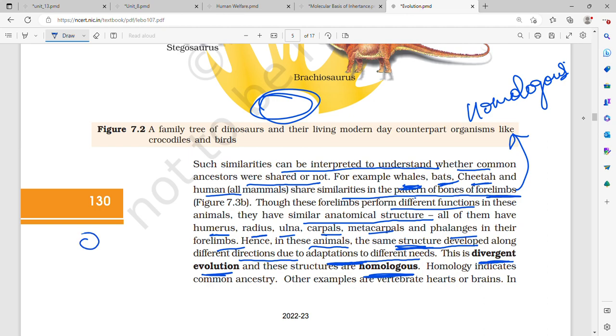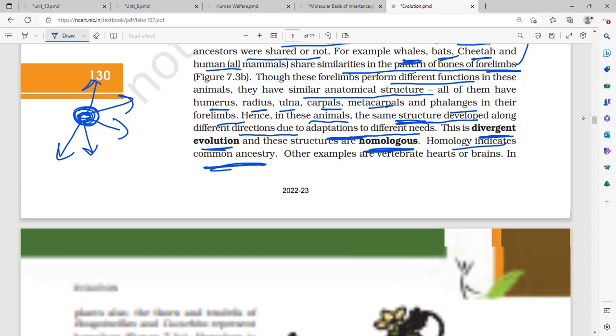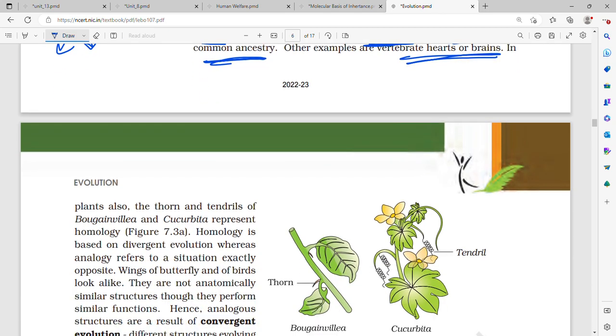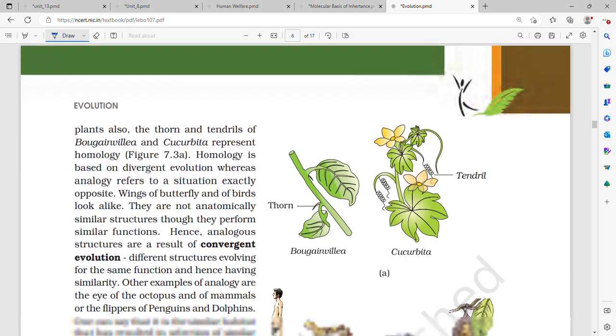What is divergent evolution? All of them have the same origin but are diverging and have different functions. That is called divergent evolution. Homology indicates common ancestry. It means similar origin, same ancestor. Other examples are vertebrate hearts and brains. They are all homologous, originating the same way, but they have different functions. One is four-chambered, one is three-chambered, one is two-chambered.